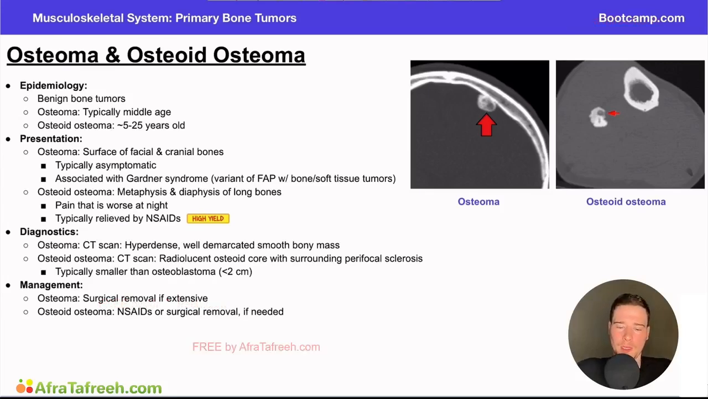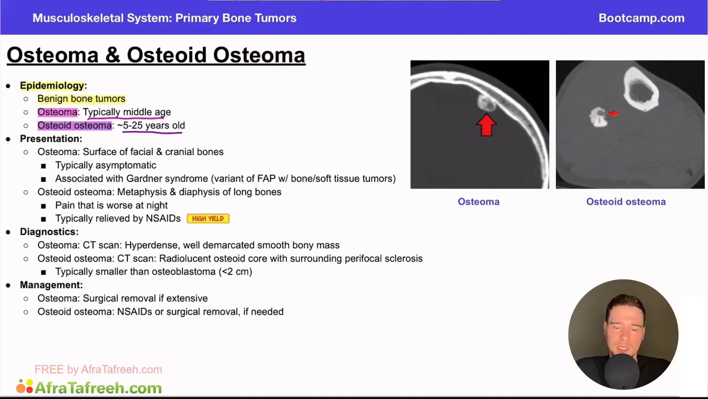Now, when we think about our epidemiology here, we talked about these being a type of benign bone tumor, which is important to keep in mind for when we talk later on in the series about malignant bone tumors. When we think about the osteoma, this is something we'll classically see in middle age, so we're thinking that 40 to 60 age range, versus the osteoid osteoma, which we're more likely to see in a younger patient population. Again, I say this every time, this does not mean we can only see this in this patient population, but most classically, when we think about board style questions, we want to think about classic presentation. This is typically the age range they'll give you for these questions.